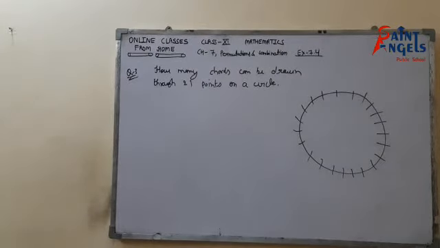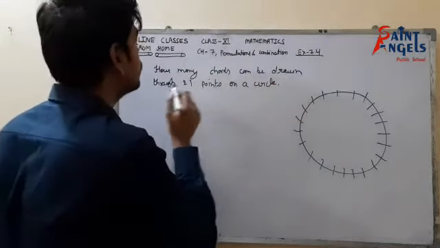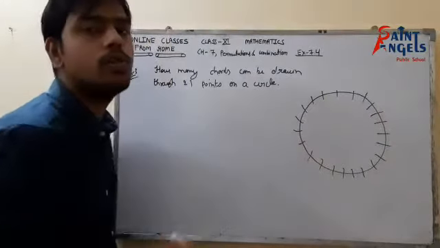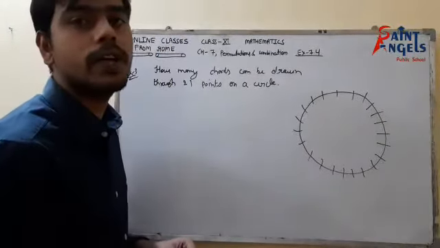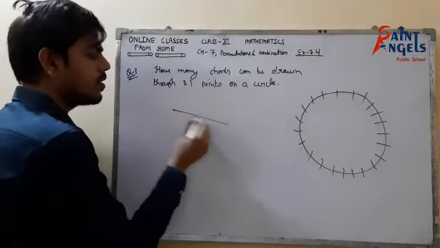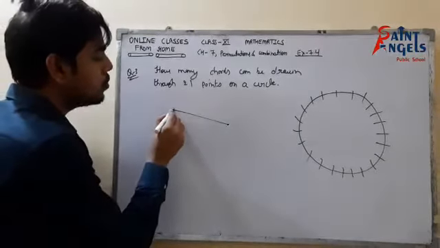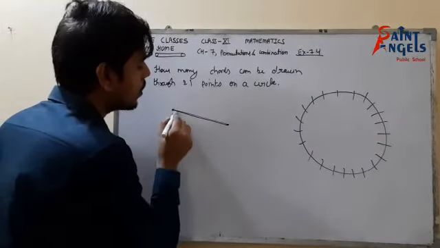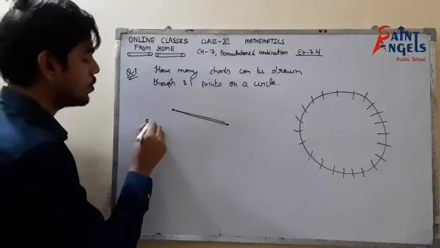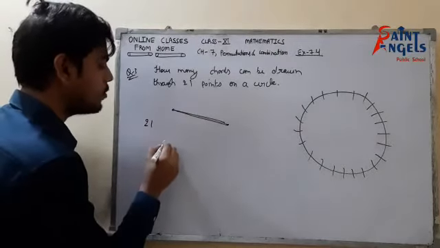But now look at question number 3. In question number 3 we have: how many chords can be drawn through 21 points on a circle. So we have 21 points on a circle and we have to count how many chords we can draw. But to draw a chord, what we need is simply 2 points, the end point and the starting point. So through 2 points I can draw a chord. Okay. So now beta, I have 21 points and I need 2 points at a time.